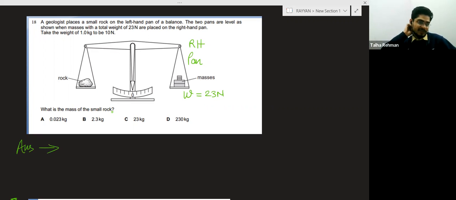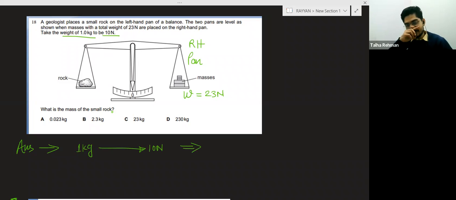Very easy question. It is given that the weight of 1 kg is equal to 10 Newton. So on 1 kg, there will be a force of 10 Newton, and the force on 1 kg mass is the gravitational field. Gravitational field is 10 Newton per kg. So mass of the rock will be equal to this mass.